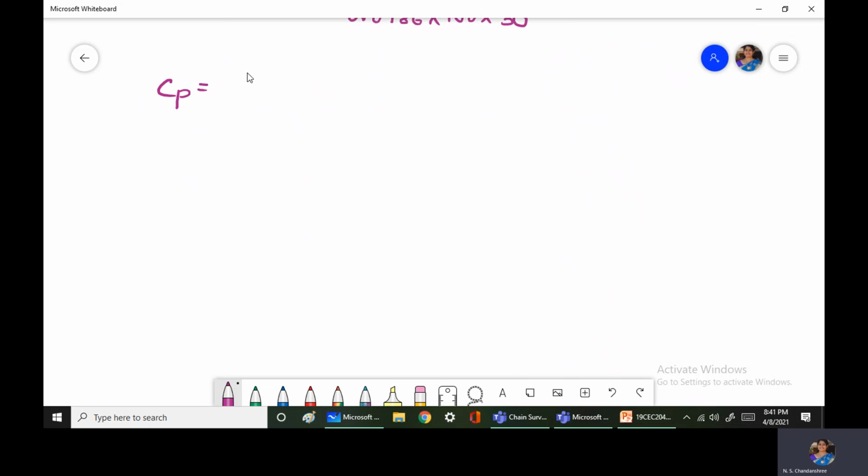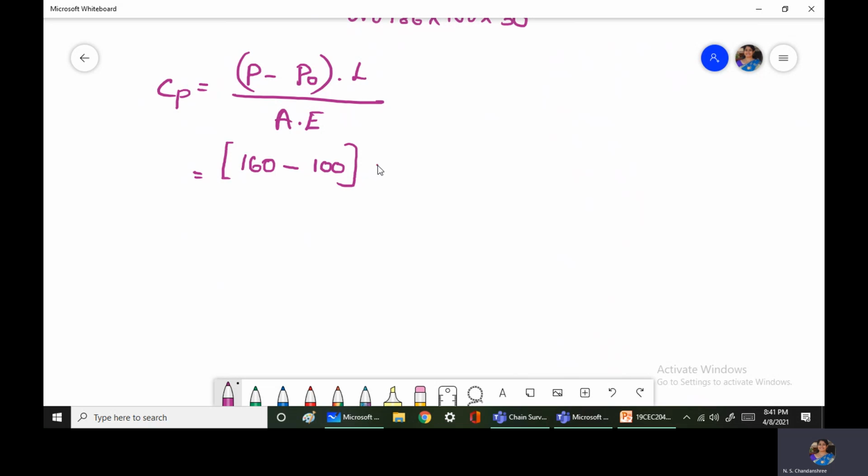Correction for pull is equal to P minus P naught into L divided by A into E. So the pull applied in the field is 160 Newton. Standard pull is 100 Newtons. Measured length is 30 meters divided by A value, which we just calculated, 0.0339 centimeter square, into E value, given as 2.1 into 10 to the power of 5 Newton per mm square.